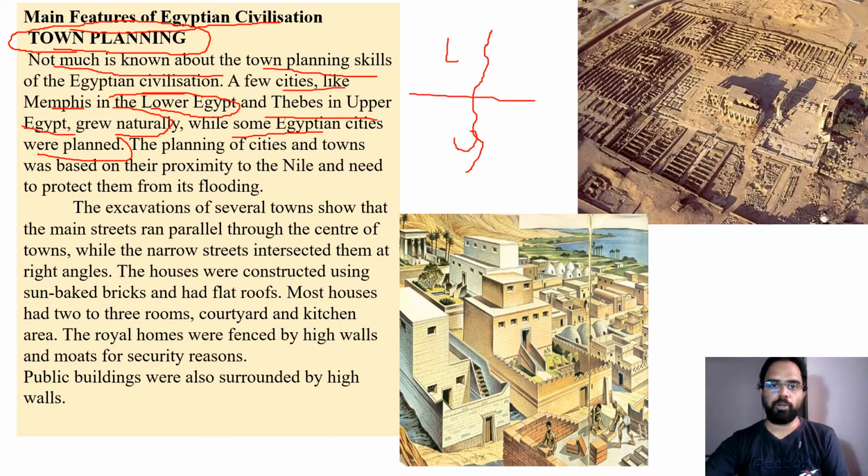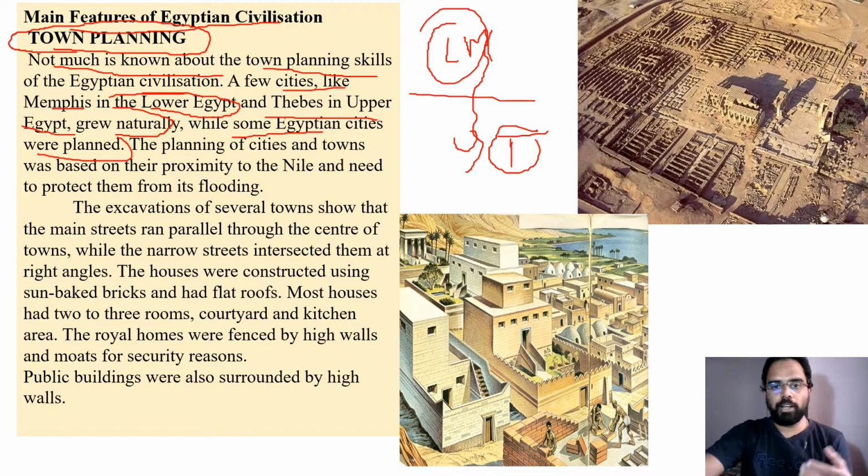Archaeologists have examined two cities called Memphis in the Lower Egypt and Thebes in the Upper Egypt. So these two cities grew naturally. Okay, so nobody planned it, they grew, but they happened naturally. While some Egyptian cities were planned, archaeologists have noticed some Egyptian cities with proper planning.